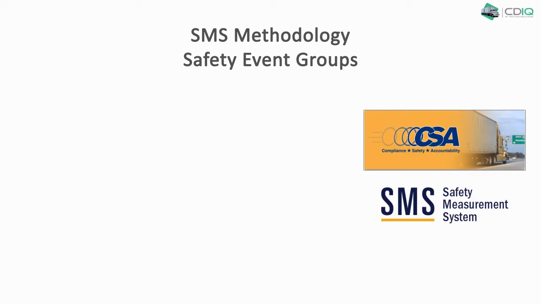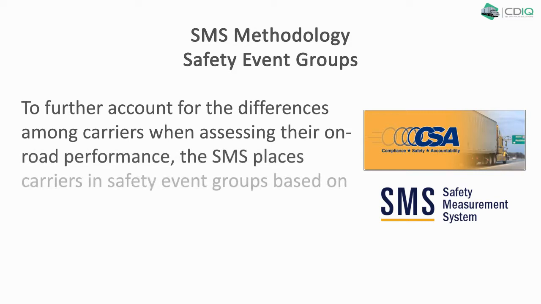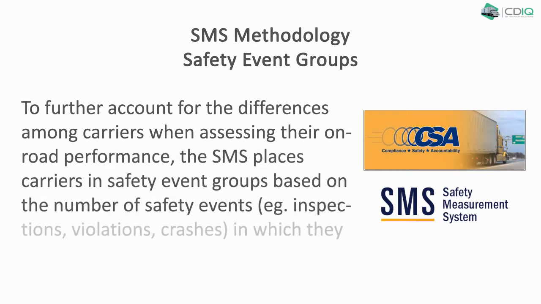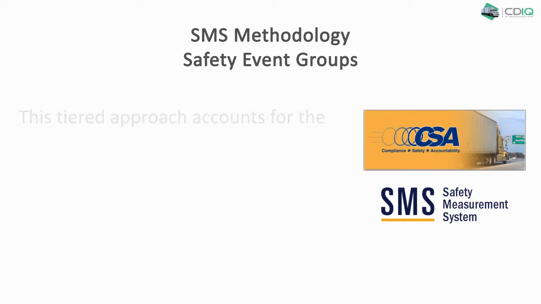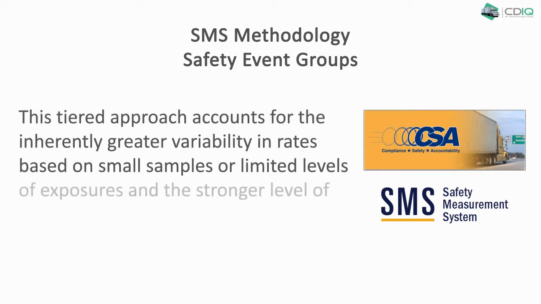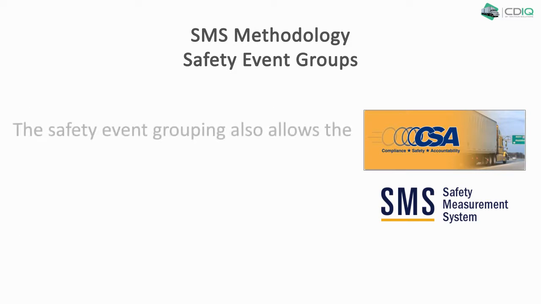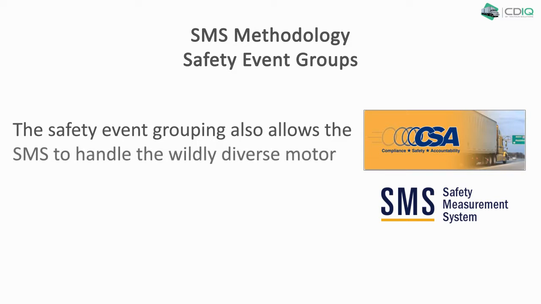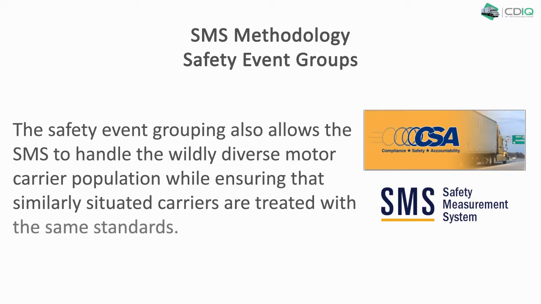Safety event groups. To further account for the differences among carriers when assessing their on-road performance, the SMS places carriers in safety event groups based on the number of safety events in which they have been involved. This tiered approach accounts for the inherently greater variability in rates based on small samples or limited levels of exposure, and the stronger level of confidence in measures based on higher exposure. The safety event grouping also allows the SMS to handle the wildly diverse motor carrier population while ensuring that similarly situated carriers are treated with the same standards.